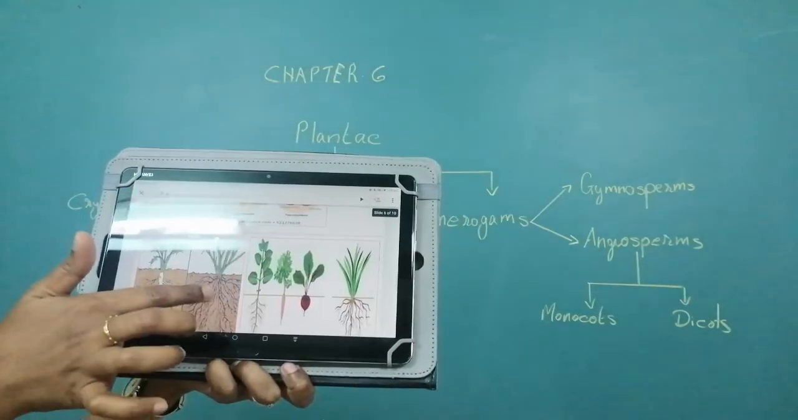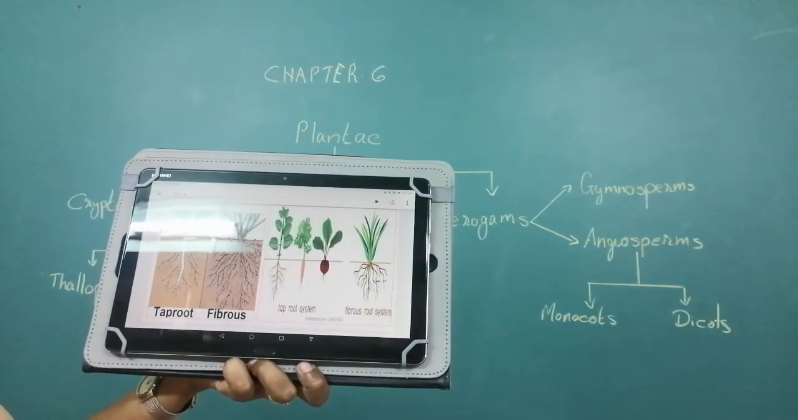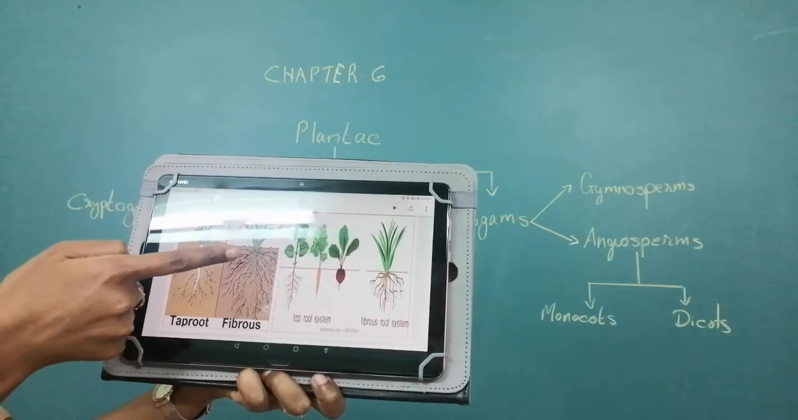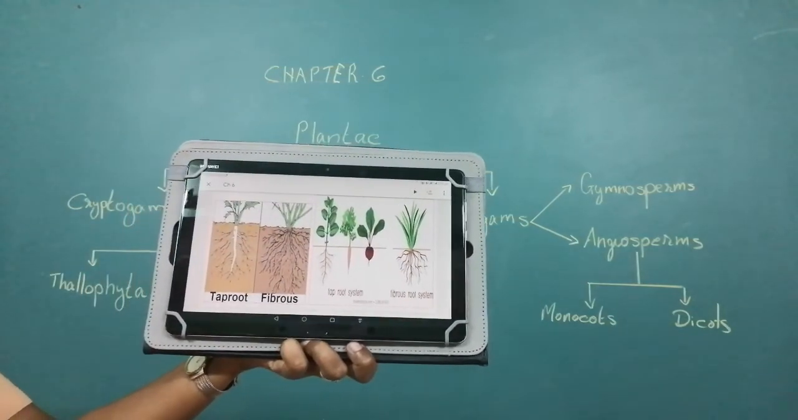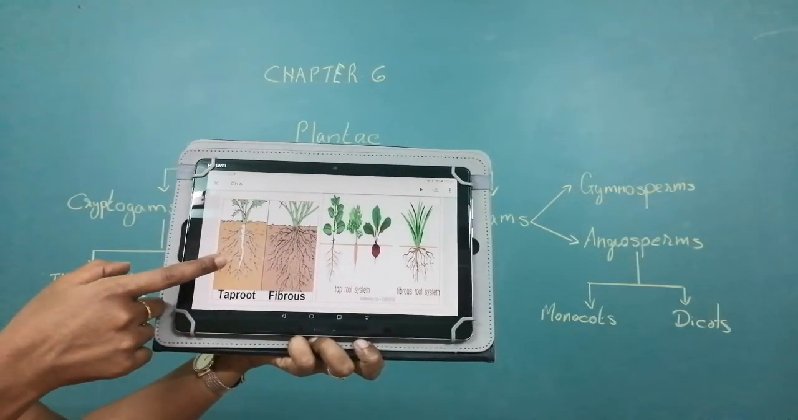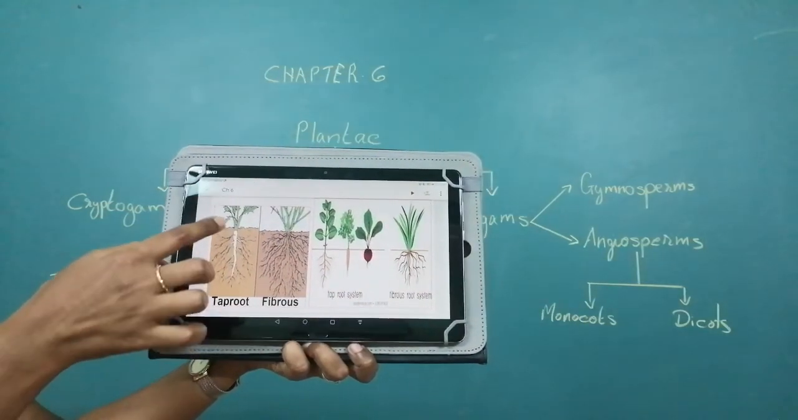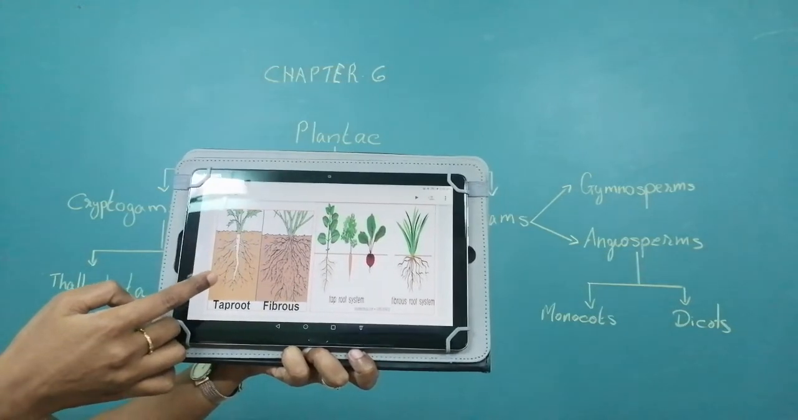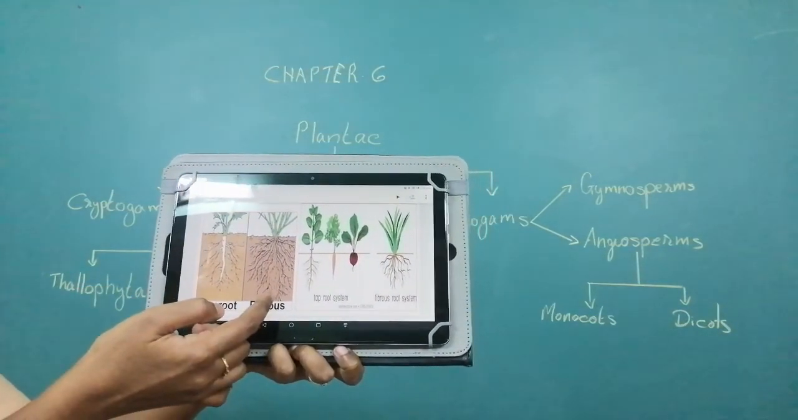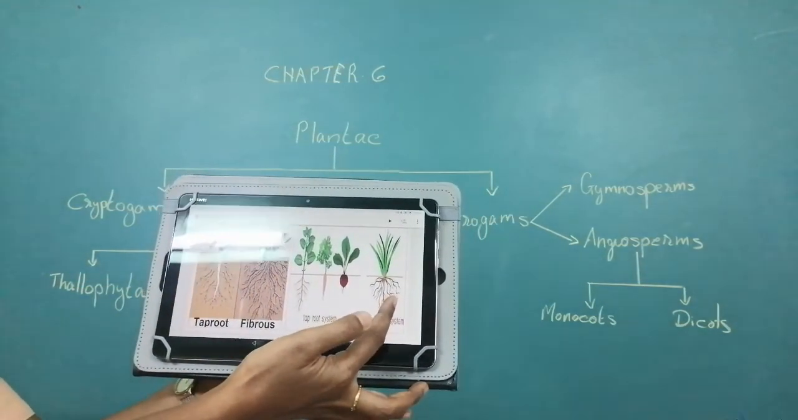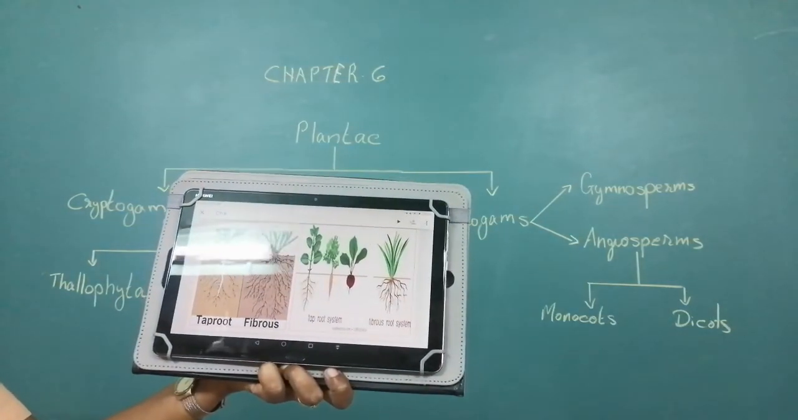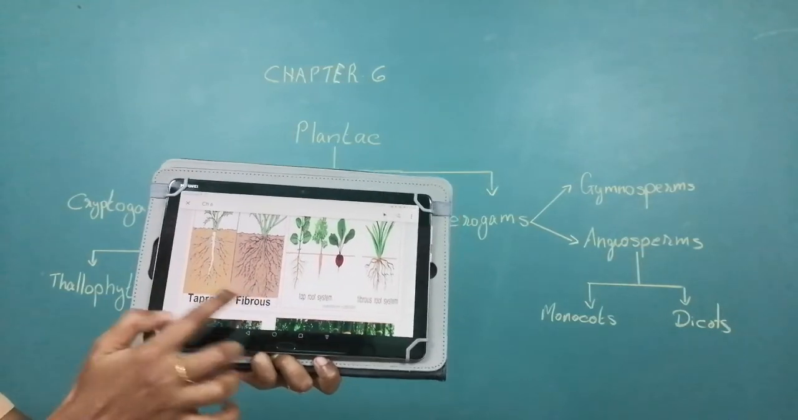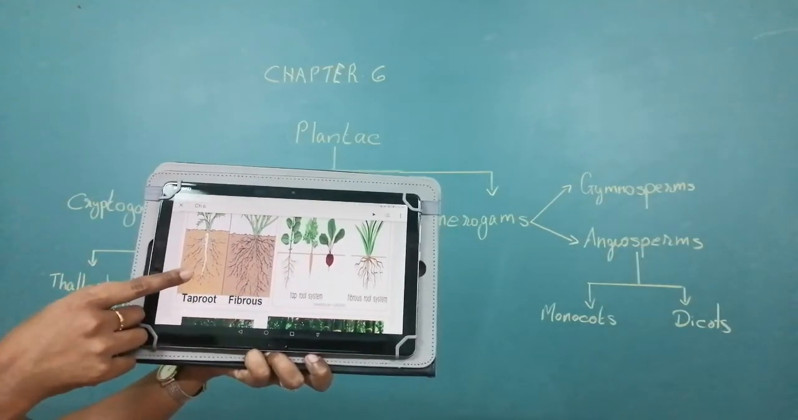Okay. Now look at the root. In monocot, the root is fibrous, whereas in dicot, the root is taproot system. You know what is taproot system? There is one main root and from there branches are there. These are known as taproot system, whereas this is the fibrous root. You can see grass and everything have fibrous roots. That is, monocots have fibrous roots, whereas dicots have tap roots.